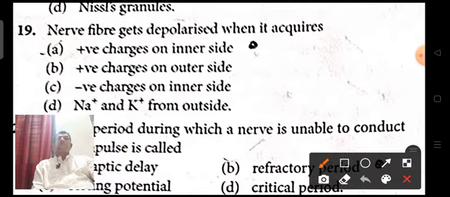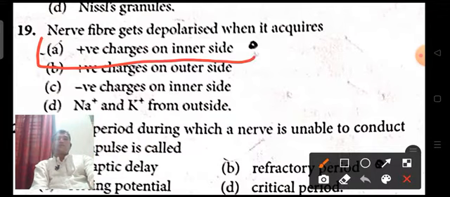Positive charges on the inner side will be shifted. More positive charge inside, with more negative charge outside, will generally be shifted. So your answer for this question is A.